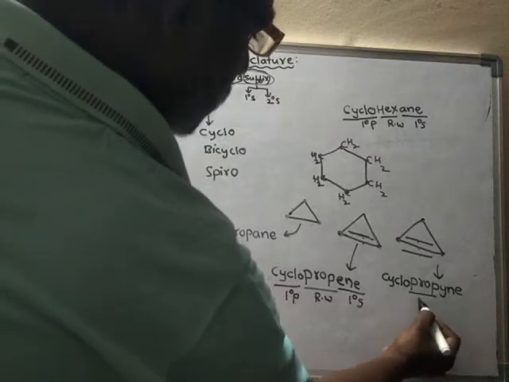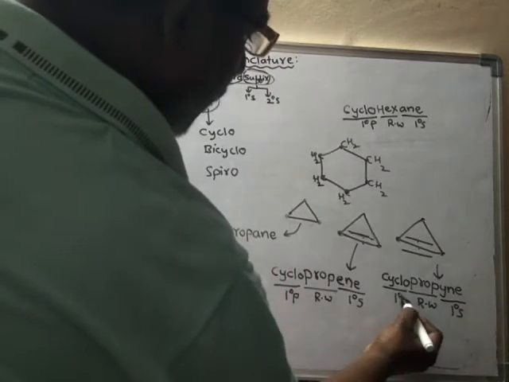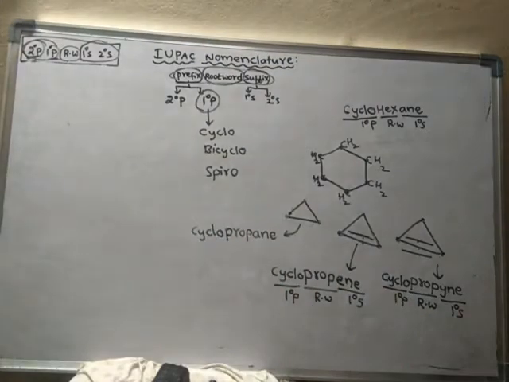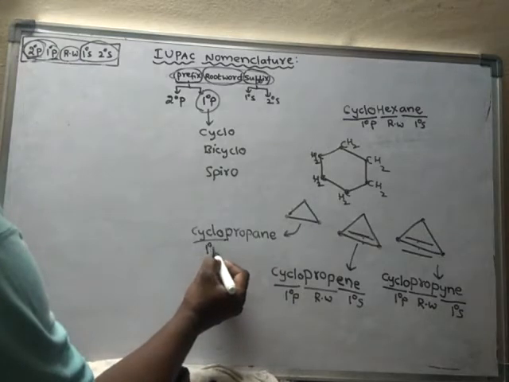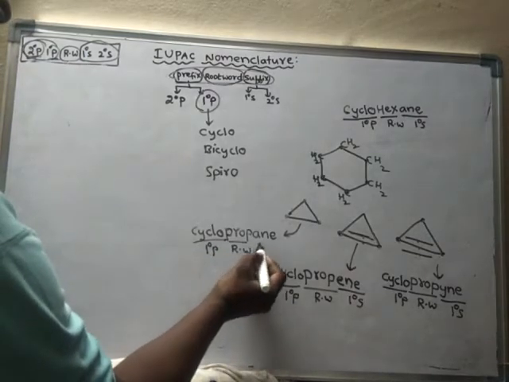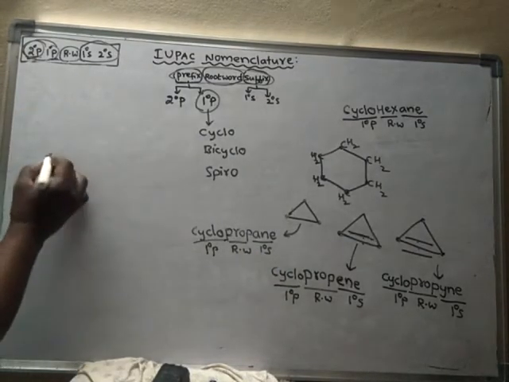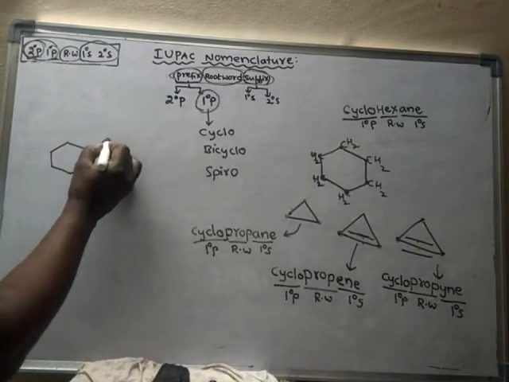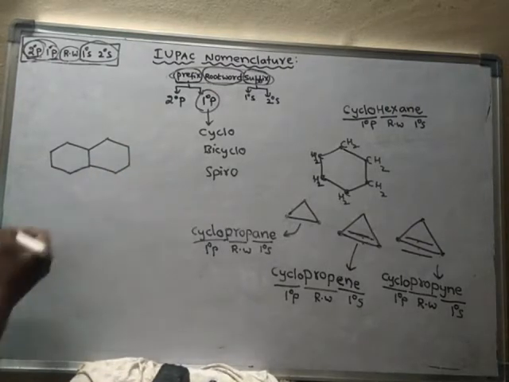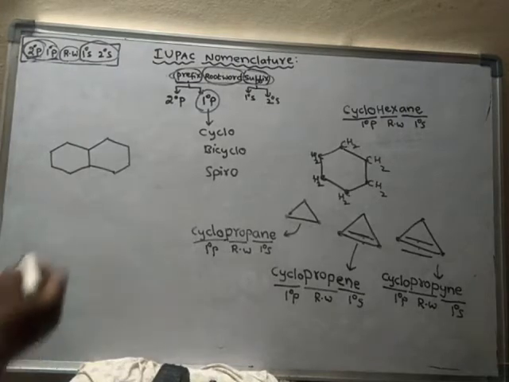So here prop is the root word, this is the primary suffix, and this is the primary prefix. So like this, a primary prefix can be used. What is here also? It is the primary prefix, it is the root word, and this is the primary suffix. Suppose the compound is like this, then we have to use bicyclo. So then we have to use the name bicyclo.